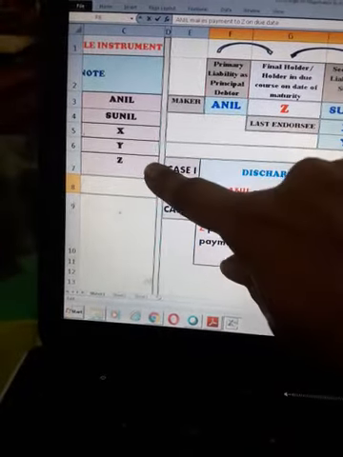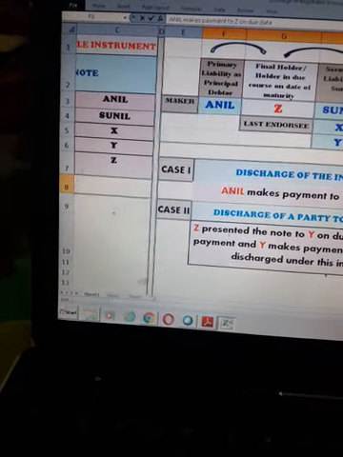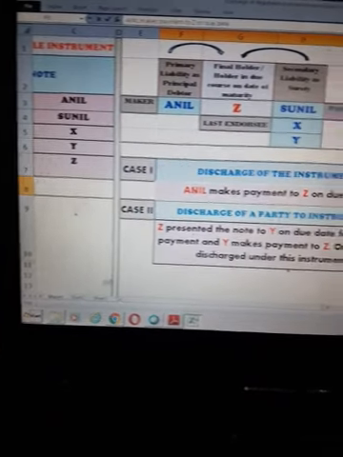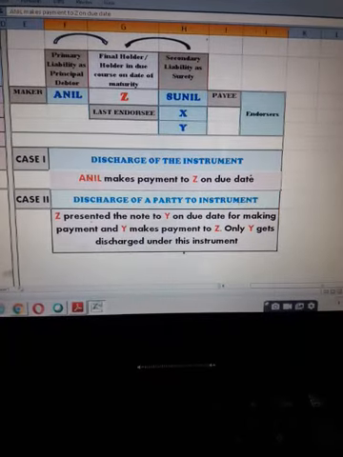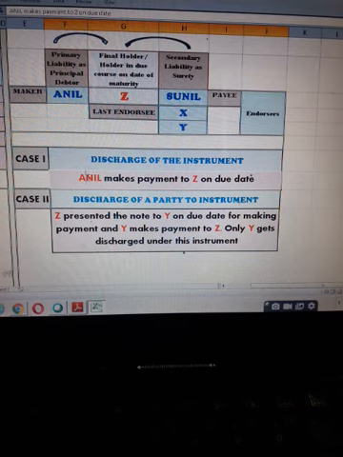Like you can see, Z being the holder, all the prior parties are liable to him. So Z can make any of them or all of them liable to pay for the instrument. So in case Z only approached Y, who issued him this, who endorsed this instrument to him, if Z approached Y and asked him to pay for the instrument, in that case the negotiable instrument will not get discharged, because